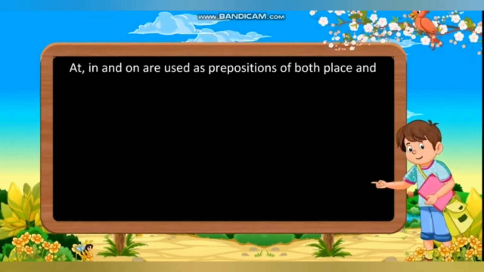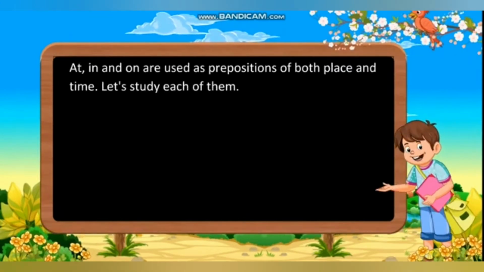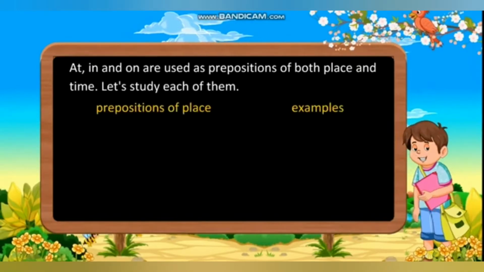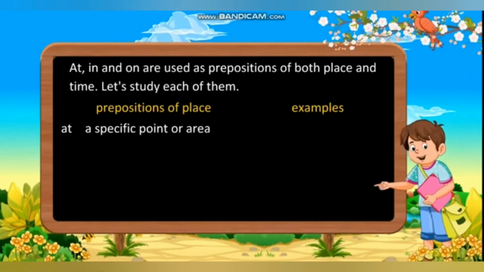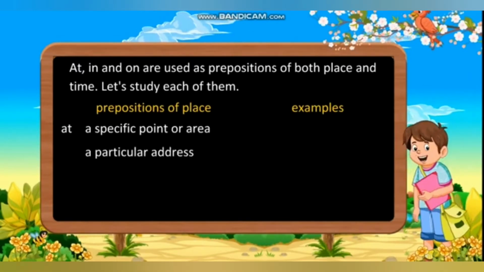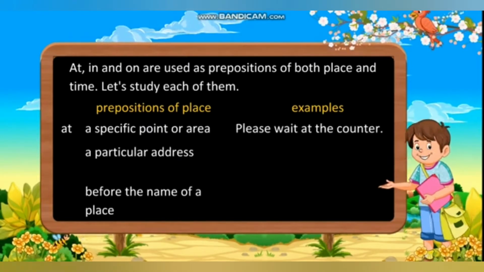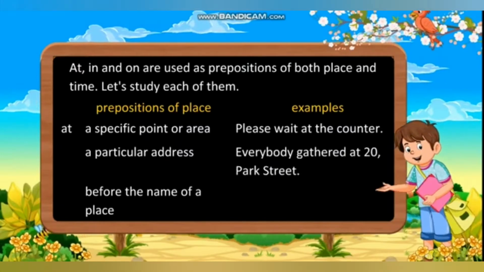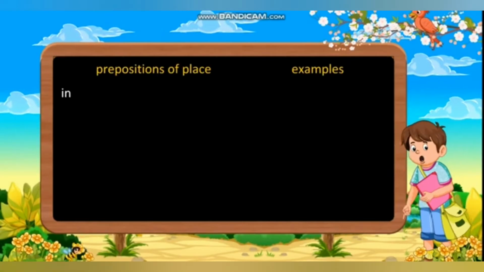At, in and on are used as prepositions of both place and time. Let's study each of them. At and in are used for place and time. Examples, preposition of place, at: a specific point or an area, a particular address, before the name of a place. Please wait at the counter. Everybody gather at 20 Park Street. We stood at the bus stand.